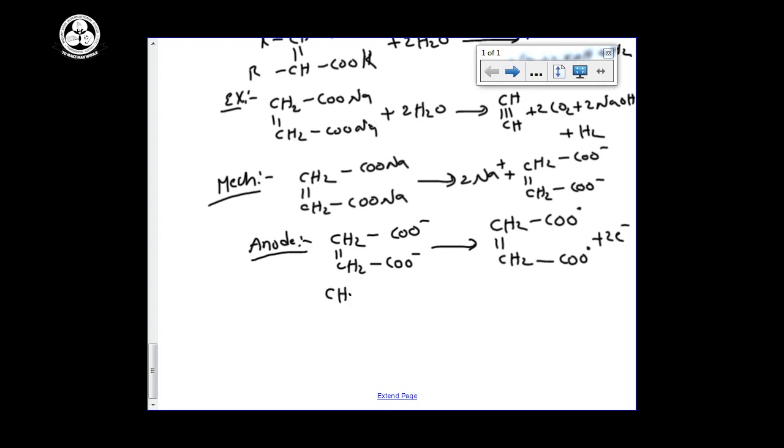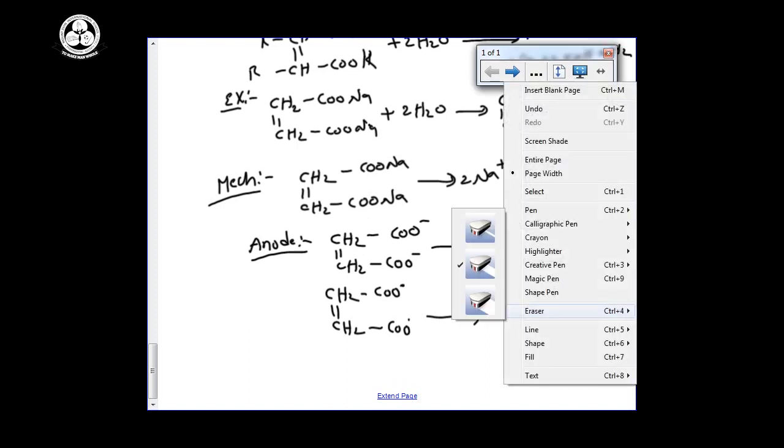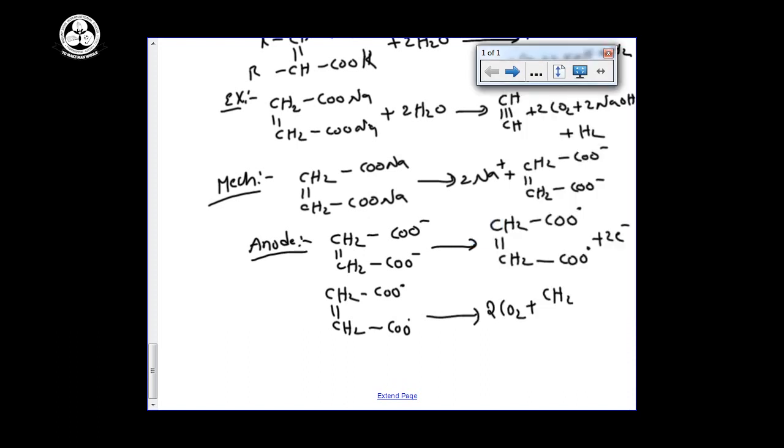Then I am taking this one, CH double bond CH, COO dot and COO dot. Remove 2 moles of carbon dioxide, then remaining is CH. Sorry, it's not CH2, that is CH only. CH2 would mean there are totally 5 bonds now.